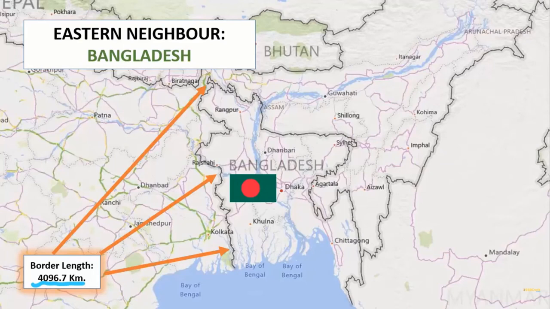You know, geographical links, cultural links, and Bangladesh, I must tell you, was also once a part of India. It was created as the eastern wing of Pakistan in 1947.